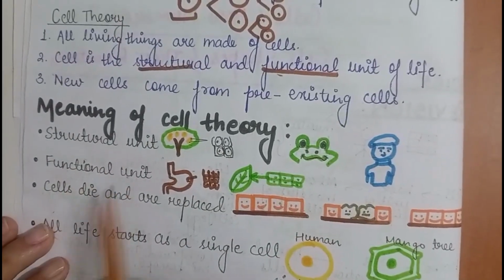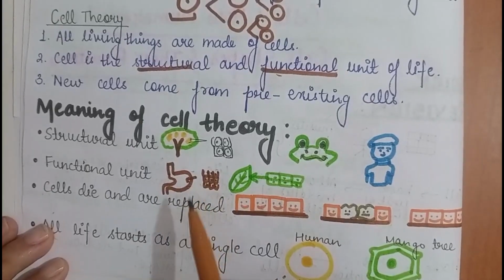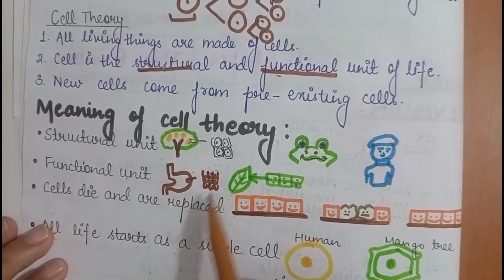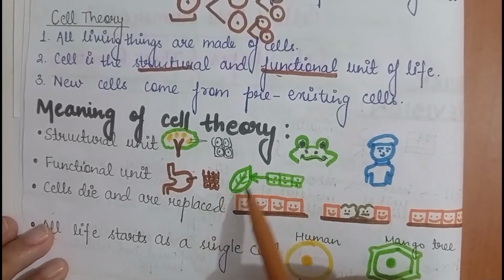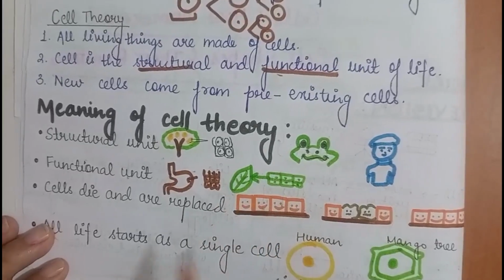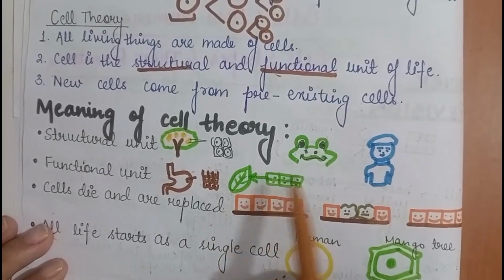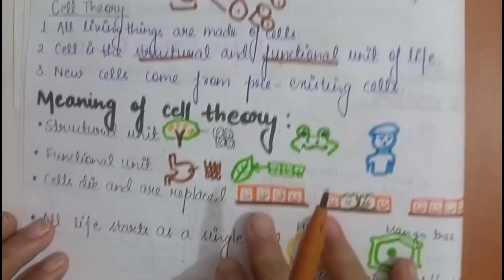Cell is the functional unit. Suppose this is our stomach, okay? So the stomach cells, they help in digestion. So the stomach cells are helping in digestion. This is the photosynthetic cells, okay? These cells are present in the leaf and they help in preparation of food in plants. So these functions are performed by cells.